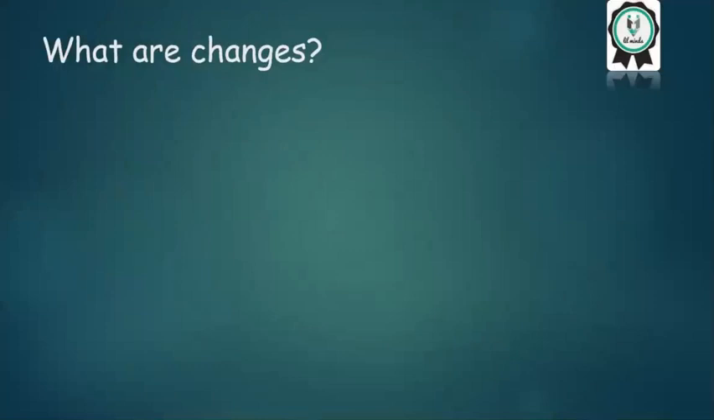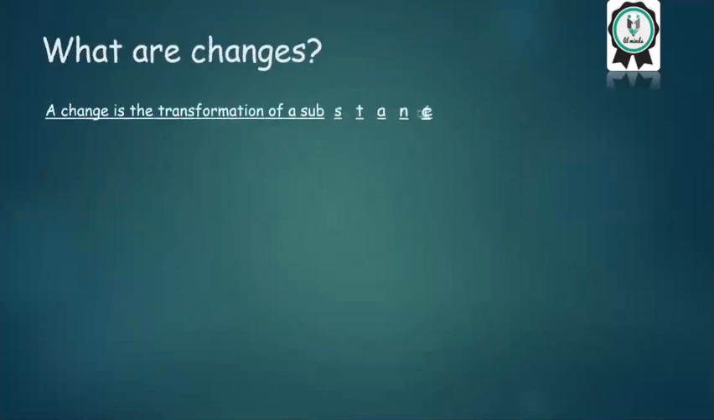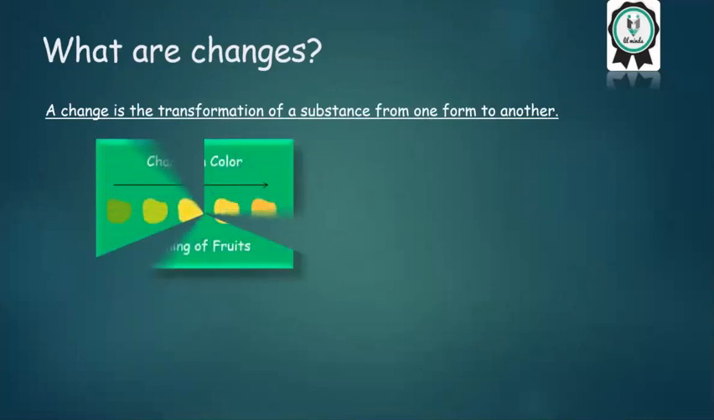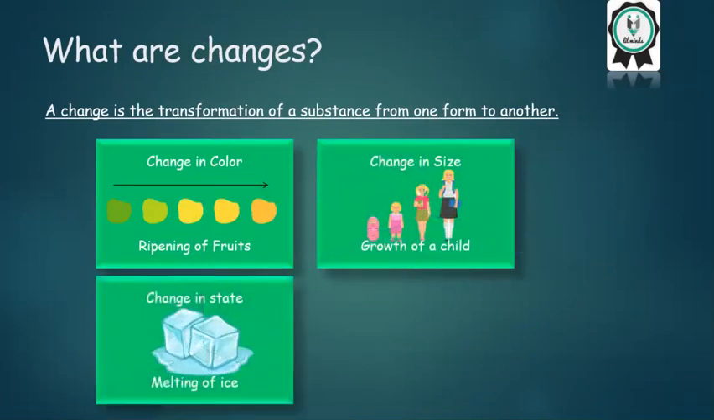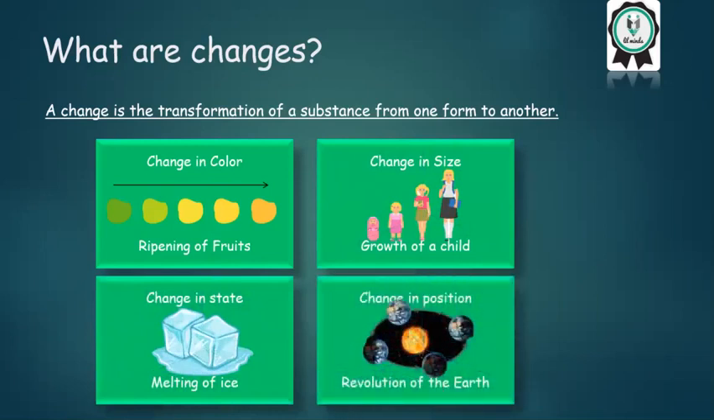There are a lot of changes taking place continuously around us. So, what are changes? A change is the transformation of a substance from one form to another. The changes may involve a change in color, for example, ripening of fruit, change in size, for example, growth of a child, change in state, for example, melting of ice, change in position, for example, revolution of the earth.